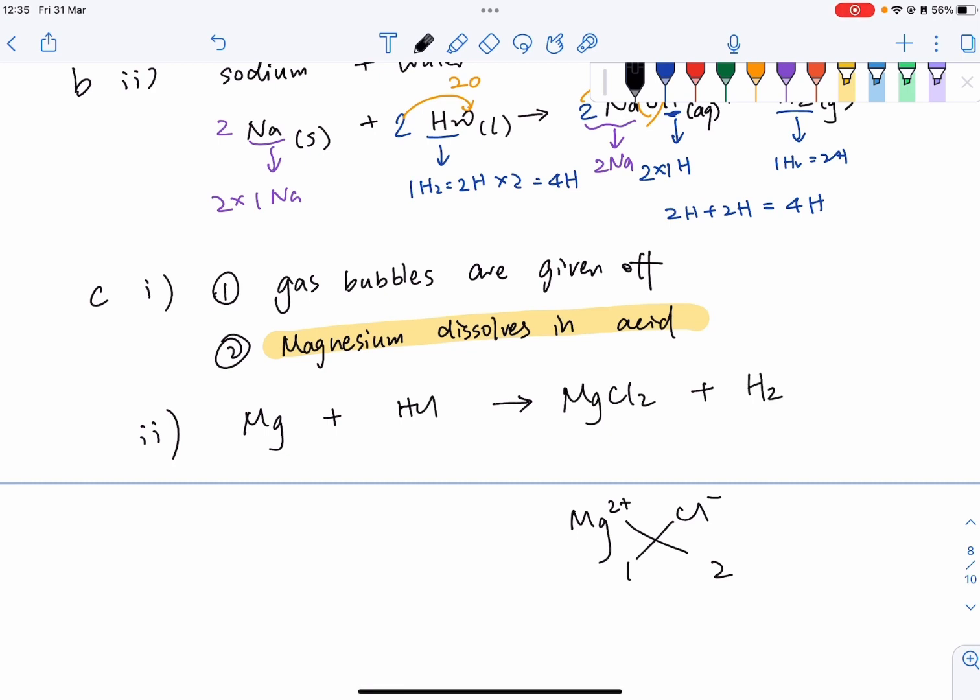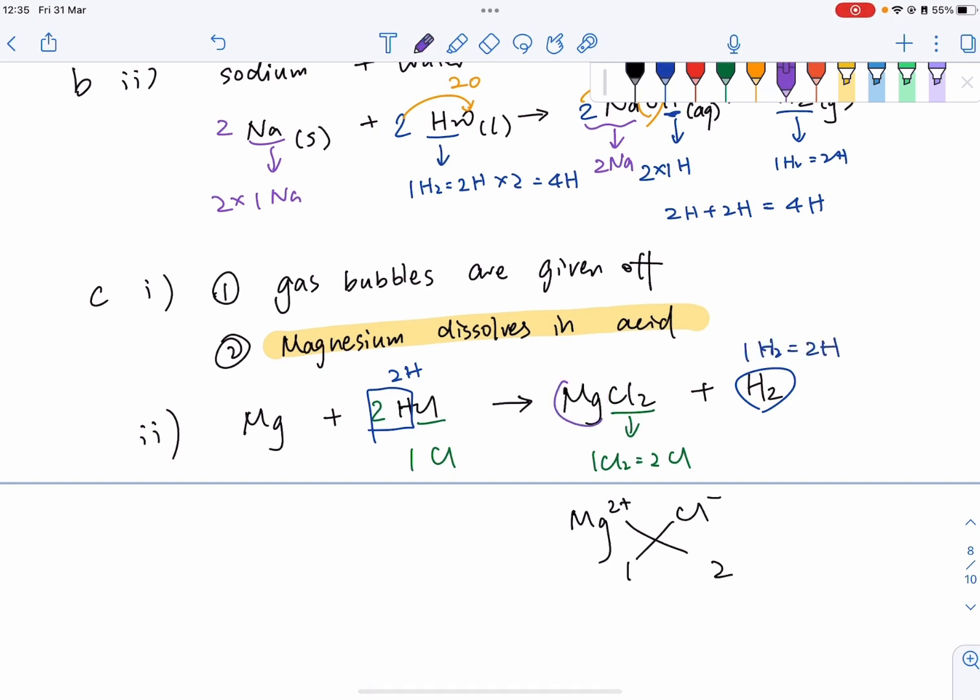Now let's see whether it's balanced. How many chlorides on the right? We have MgCl2, so it's 2 chloride atoms. On the left, we only have 1, right? So it's better for us to put a 2 in front of it. Now let's check. How many hydrogens on the left? We have 2 hydrogens. How many hydrogens on the right? We also have 2 hydrogens, right? And also check back magnesium. It is only 1 on the left and only 1 on the right. So the last step for us is to add the states, right? Similarly, solid, aqueous. Remember HCl is aqueous as it can dissolve in water. This one's also aqueous, and gas.